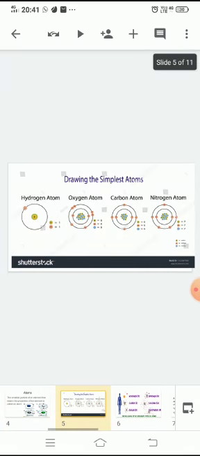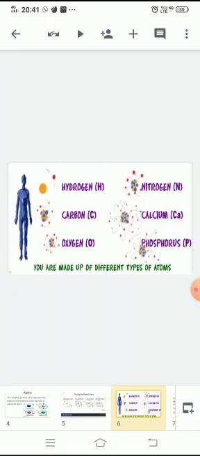But all atoms of oxygen are chemically identical, and all atoms of nitrogen are chemically identical. Do you know that? About 99% of your body is made up of atoms of hydrogen, carbon, nitrogen and oxygen. So, you are made up of different types of atoms.